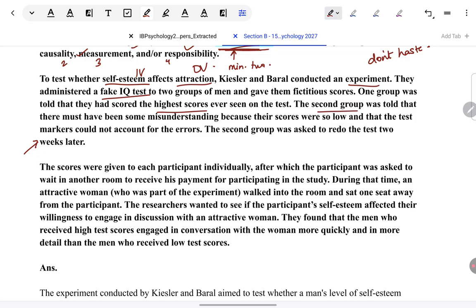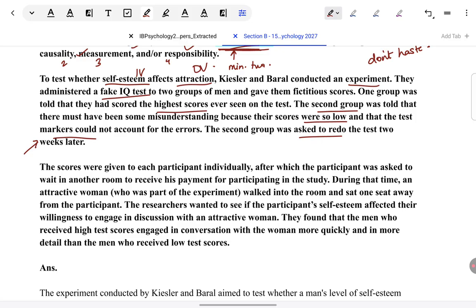And how have they made the other group feel low self esteem? By telling them that their scores are unusually low, such that even the markers are surprised to see this and they don't know how someone can get such low scores. So, this is how they've made them feel bad about it. And to further weaken their self esteem or their confidence in themselves, they've asked them to redo the test also. Like they've told them implicitly that your scores are so bad that you will have to redo the test. Okay, so in my own words, I've understood what is happening so far.